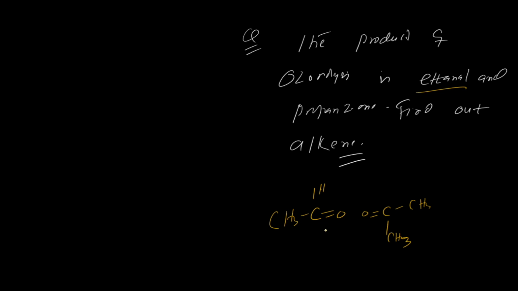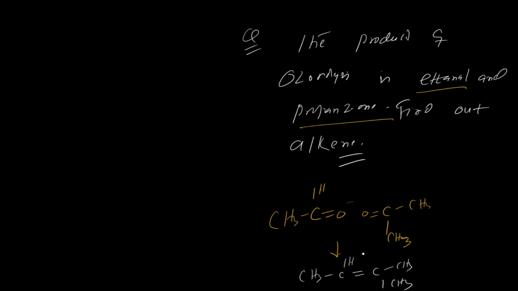So this is the CH3 over here and CH3 over here. Simple. So this is the alkene you got.